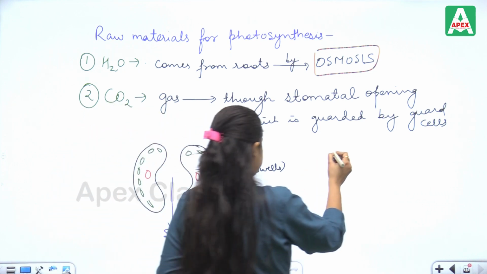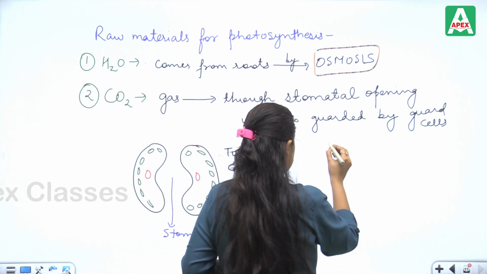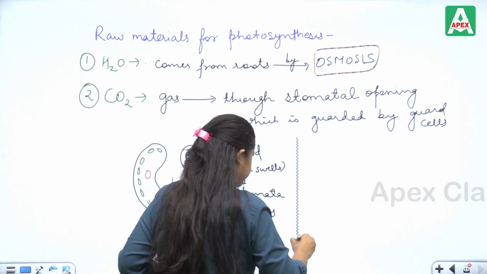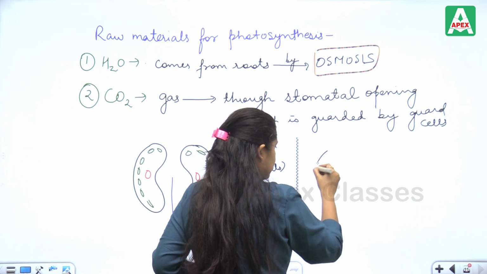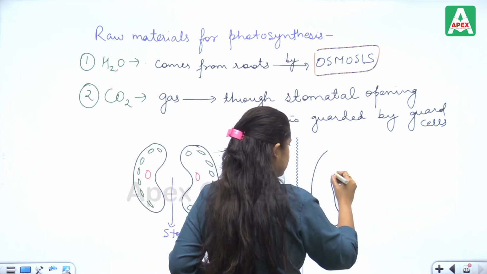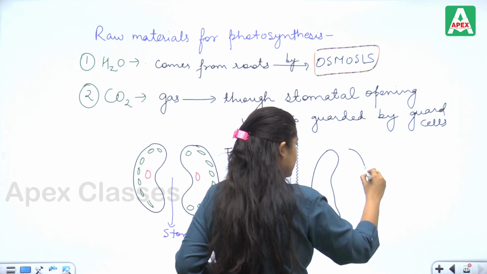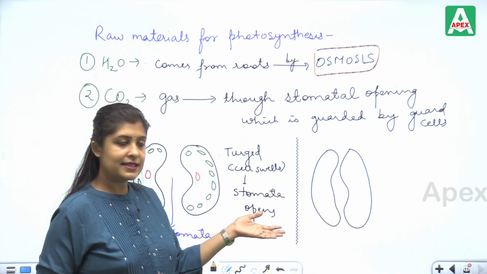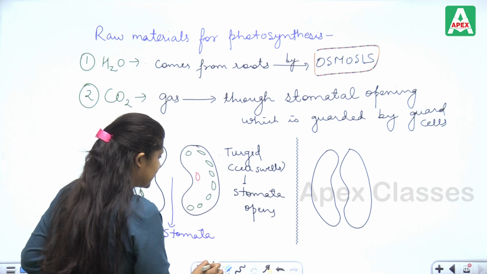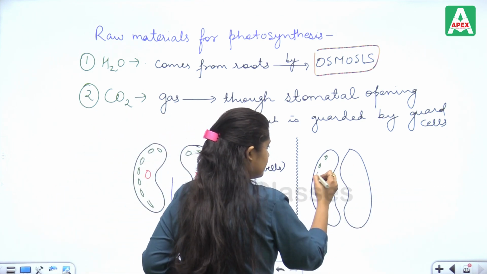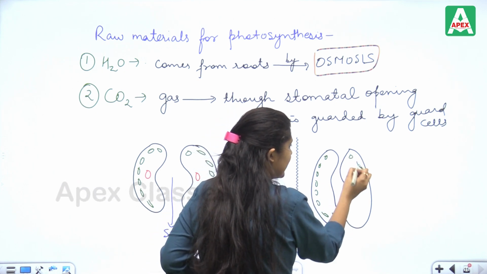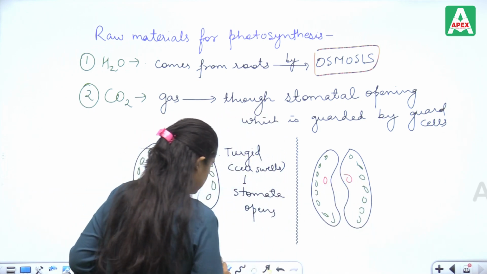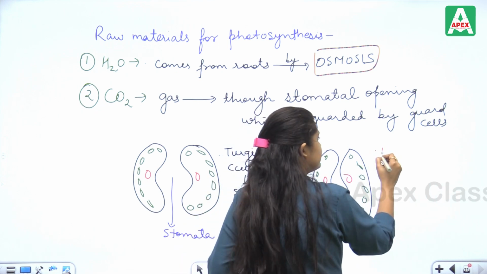When the gas exchange does not take place, this bean shaped or kidney shaped guard cell, when the water expels from it, becomes flaccid.